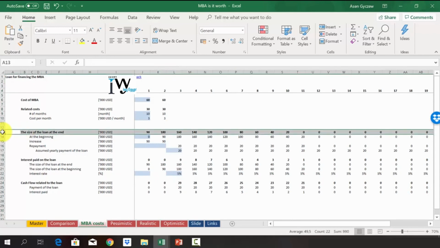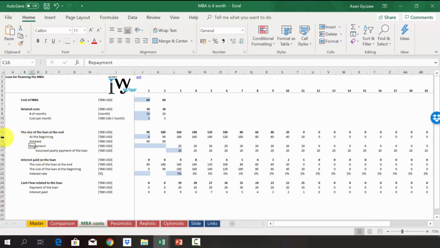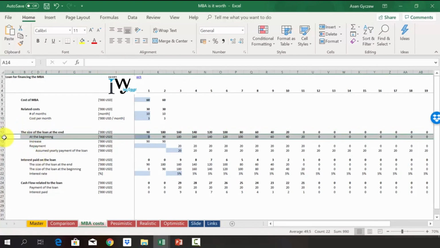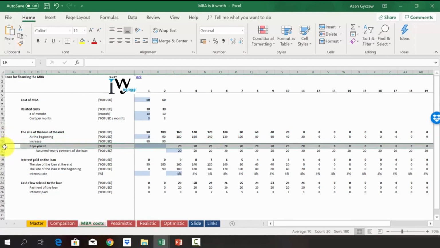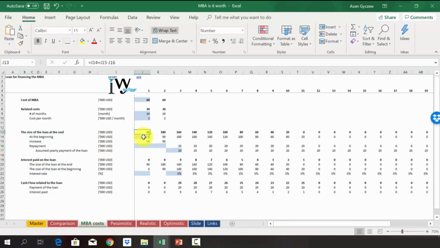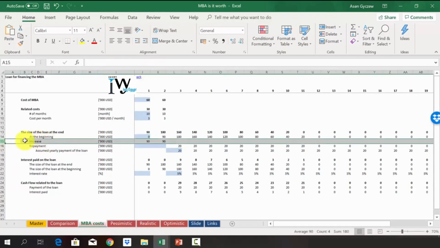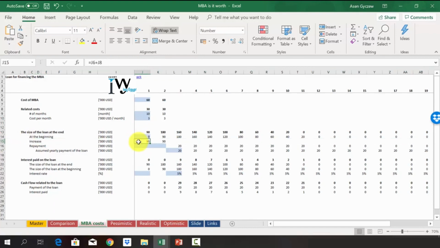Now, since we want to have a loan to finance this, we show here the size of the loan at the end of the year. And we calculate by looking first of all at the size of the loan at the beginning, then whether it's increasing and whether we do certain repayments. At the beginning, obviously, in year 1 it is 0, but then since we want to finance year 1, we take a loan of $90,000 and we do this exactly in year 2. And that's why at the end of year 2, we have $180,000.